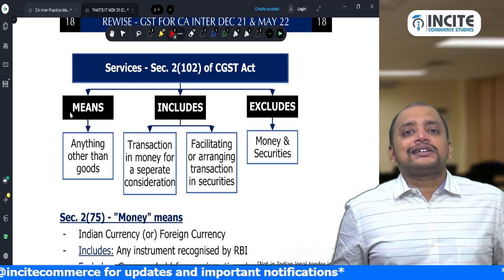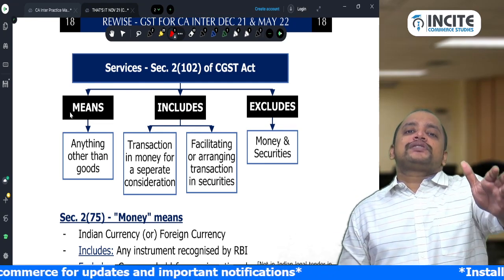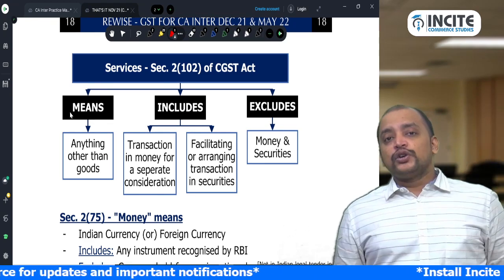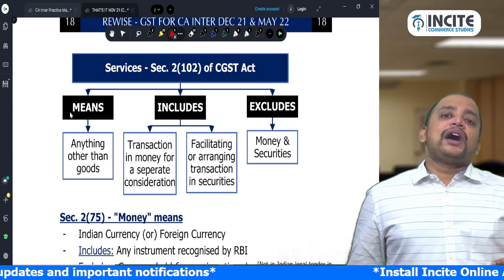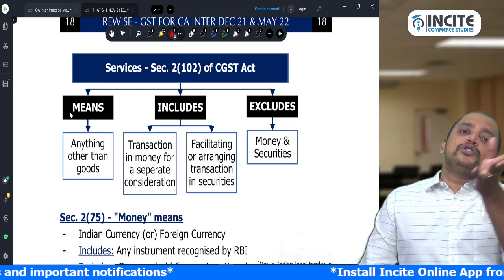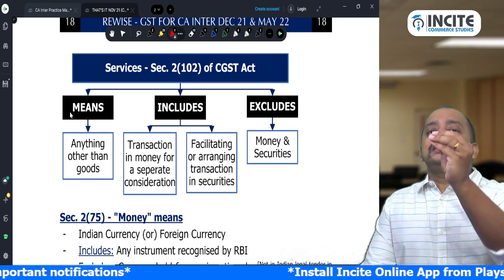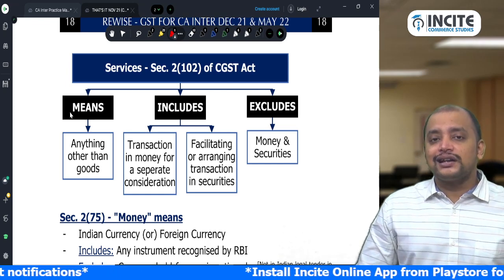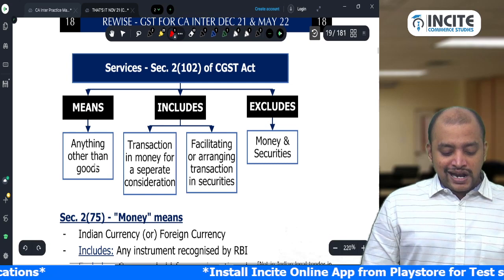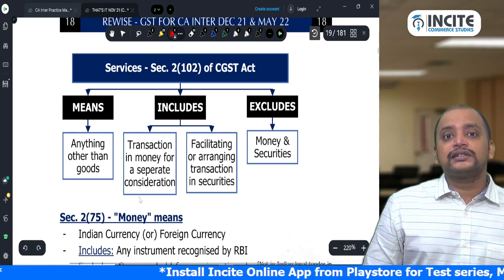And foreign exchange transaction: $1 equals, say, 78 rupees, and you give me 78 rupees minus a small markup fee that you are deducting. That markup fee is the service, that separate consideration is the service. Transaction in money for a separate consideration.